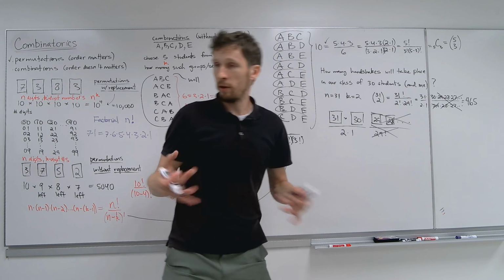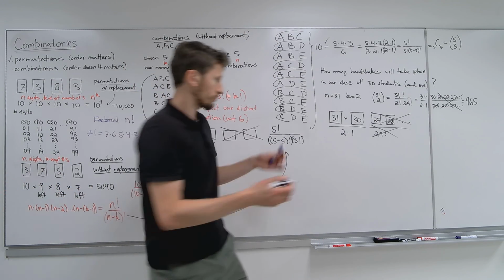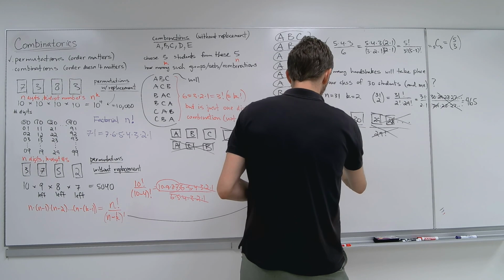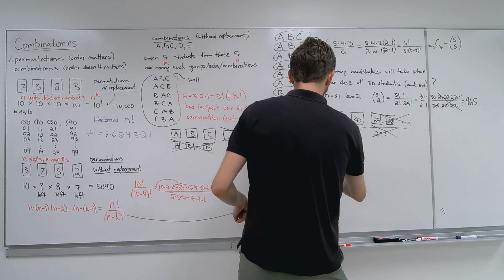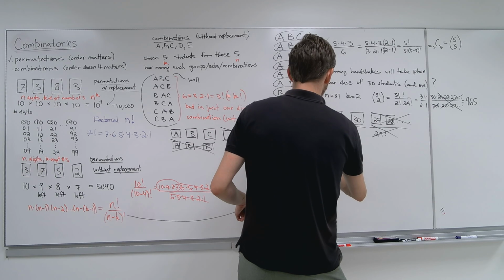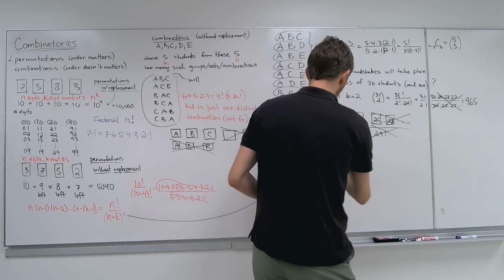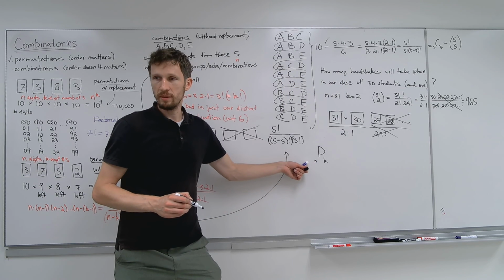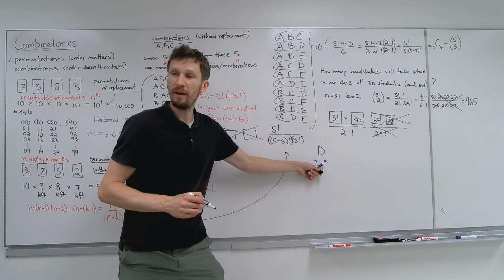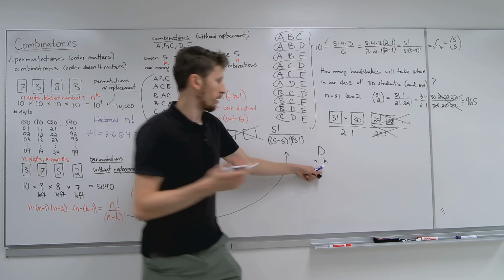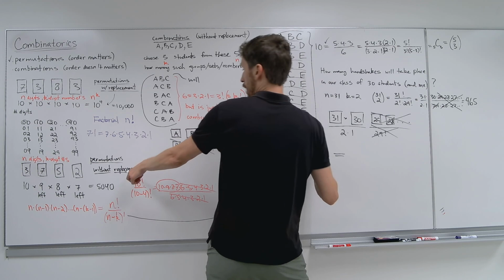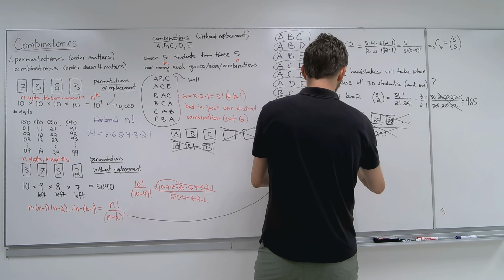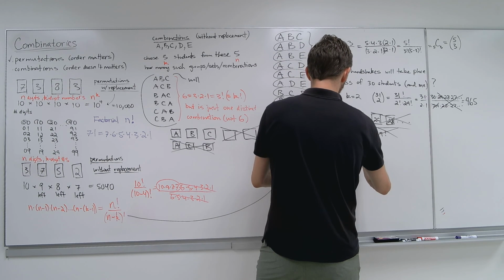And let me give you the final formula, combinations. So permutations, the formula again, let me remind you. Let's do n permute k, so permuting, you have n objects, and you're doing k of them. How many permutations of that are there? Without replacement, okay?